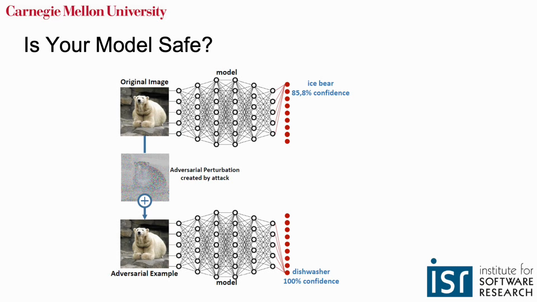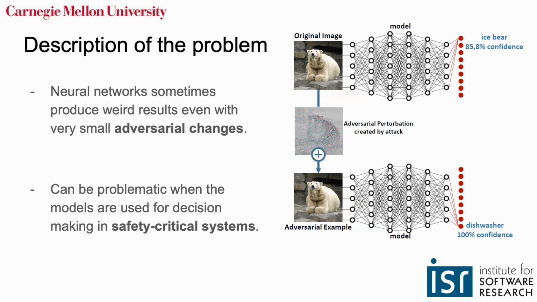How robust is your model against perturbed input? In this image, with very small adversarial change, the model came to be foolish. Neural networks sometimes produce weird results, even with very small adversarial changes. This non-robust behavior of neural networks can be problematic when the models are used for decision-making in safety-critical systems such as autonomous driving and medical diagnostic systems.